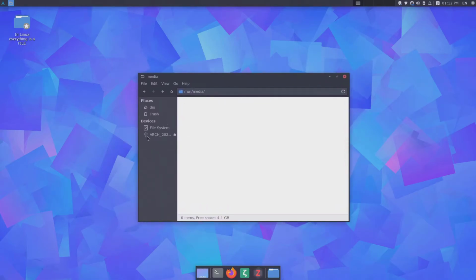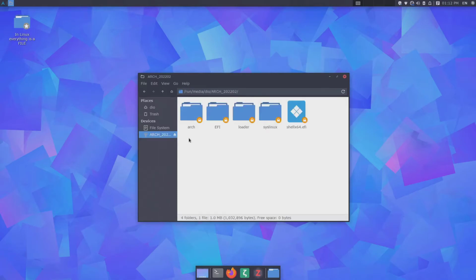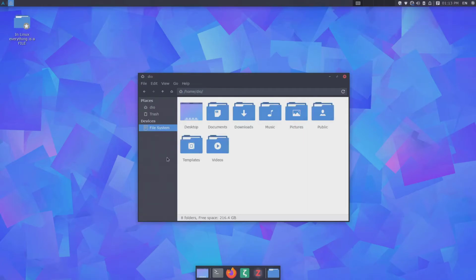But as soon as I click here, you can see all of the files in the run media folder, as I said before. So basically everything that is automatically mounted will be easily found in the run media. Okay, let's go and unmount this USB stick.